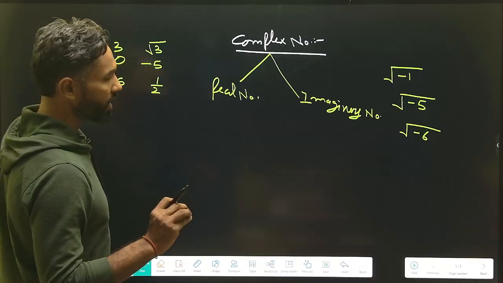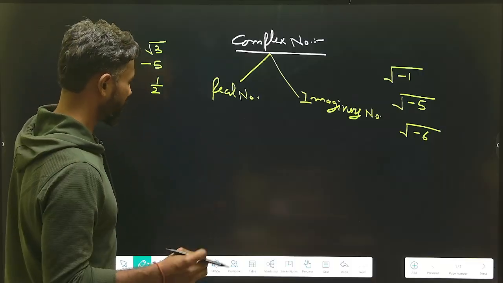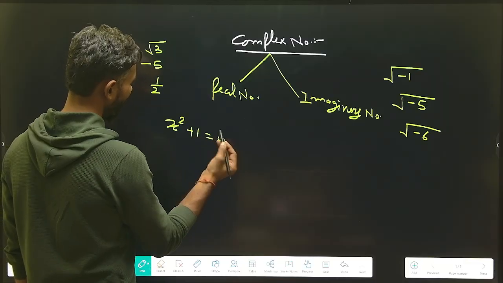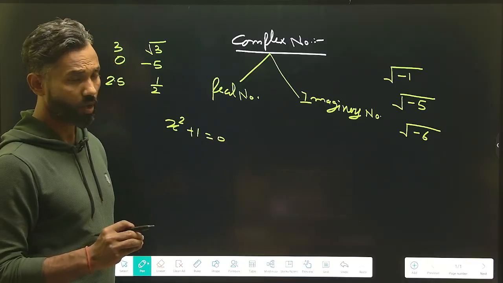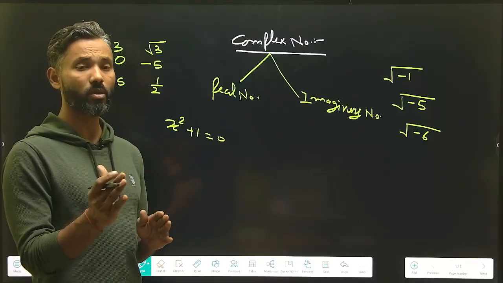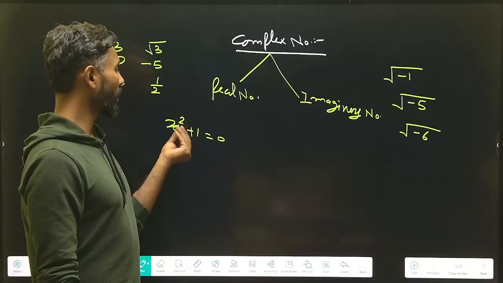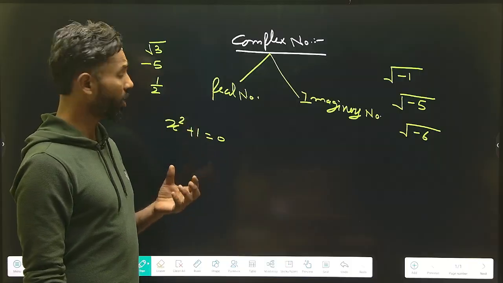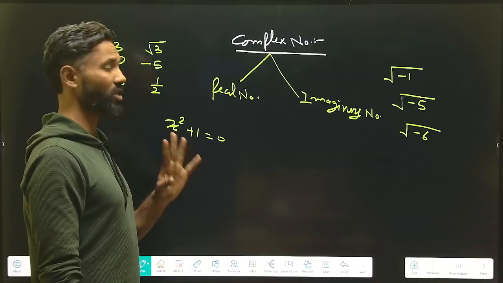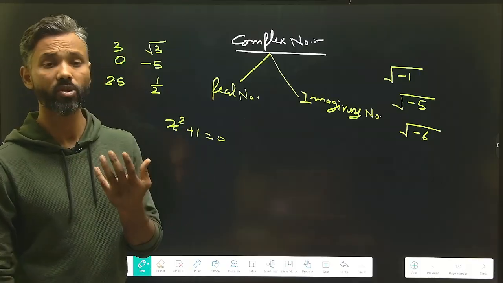I'm going to write a small equation in front of all of you, then we will discuss it. Suppose I'm writing over here x square plus 1 equal to 0, and I'm going to calculate the value of x. This is a quadratic equation, and in our previous classes before 10th, we studied that there will be a value of x which justifies this equation. But you will see that there is no real value which can justify this equation. We are going to talk about the imaginary numbers right here.